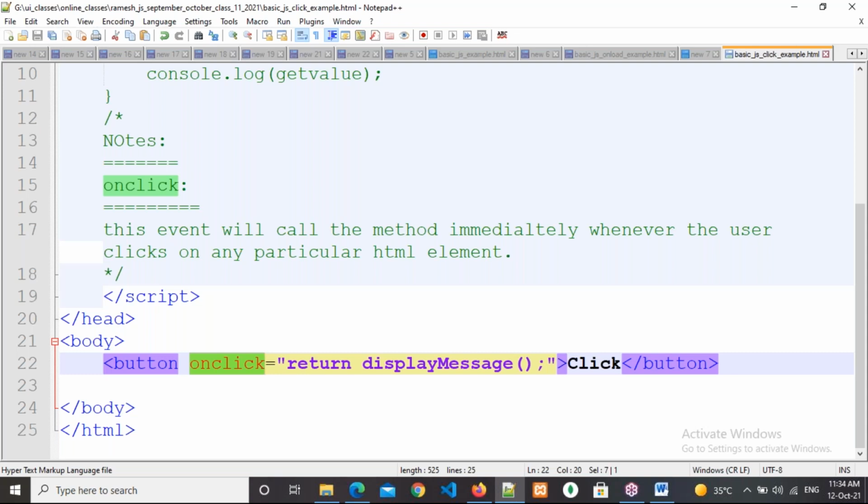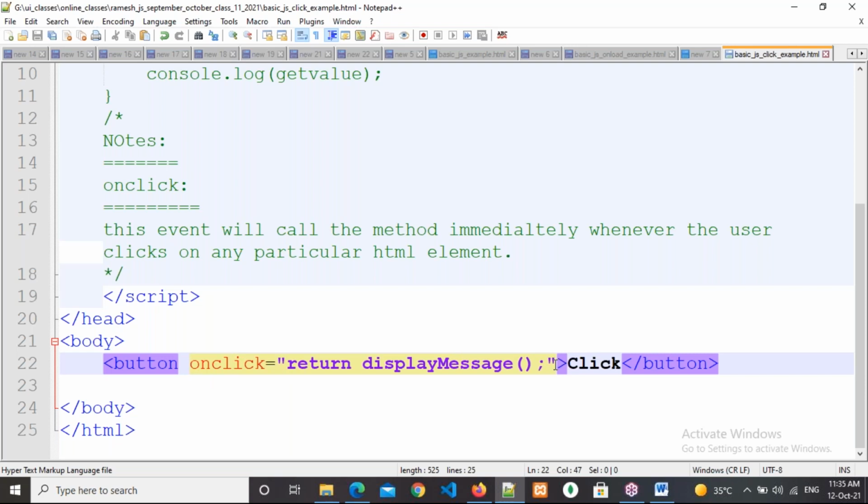Is it clear everybody? Onclick is an HTML attribute. Event attributes are used to communicate with JavaScript. The event attribute has the power to communicate between HTML and JavaScript.